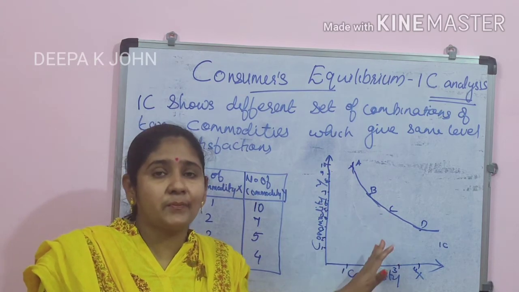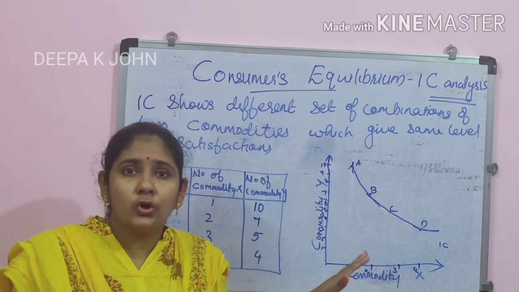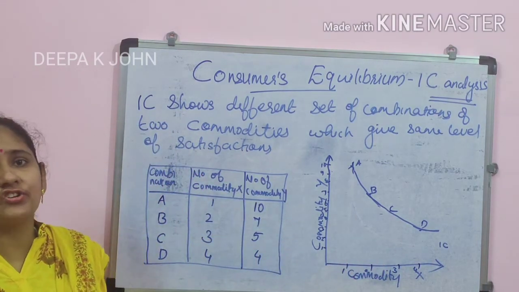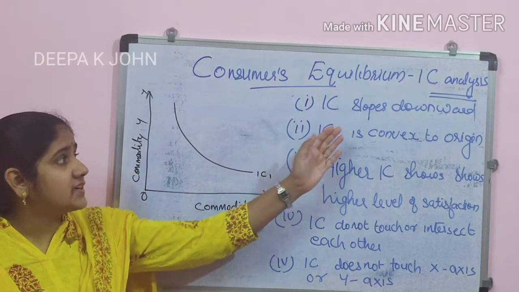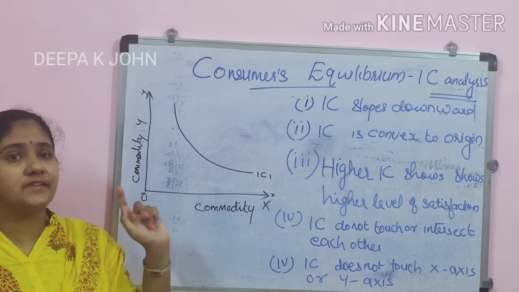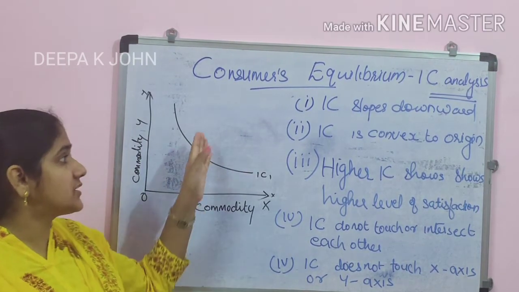Now we will be explaining the features of the indifference curve. The first feature is that the IC curve slopes downward. This is the first characteristic of the indifference curve, because the reason is that